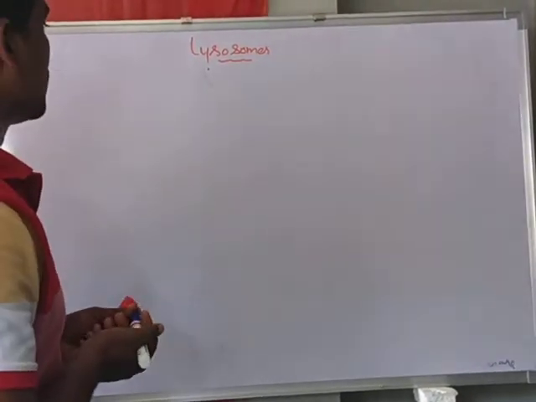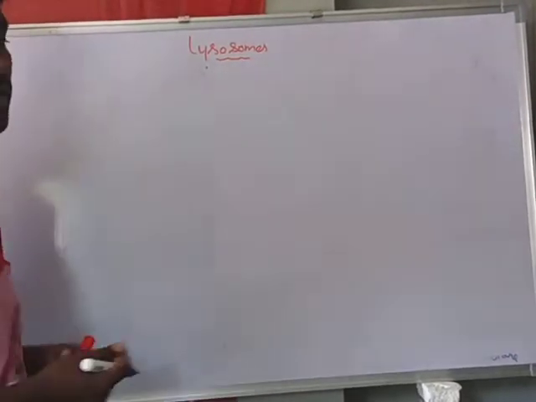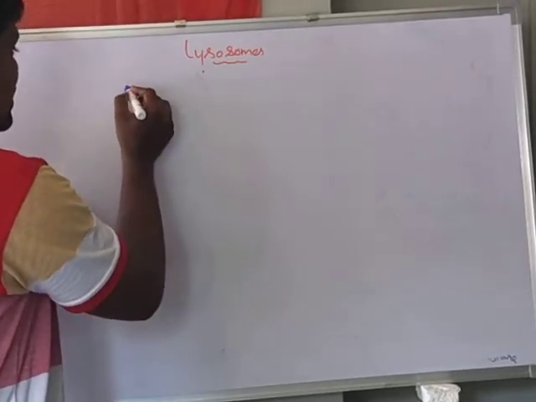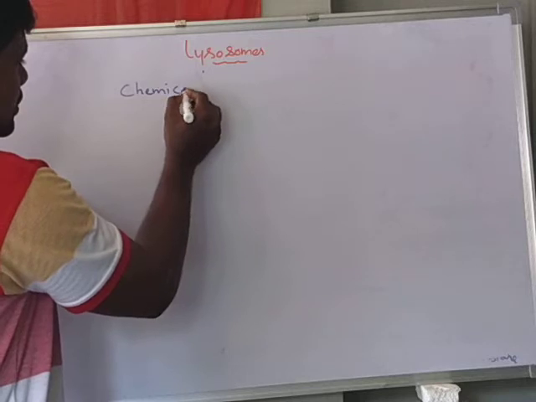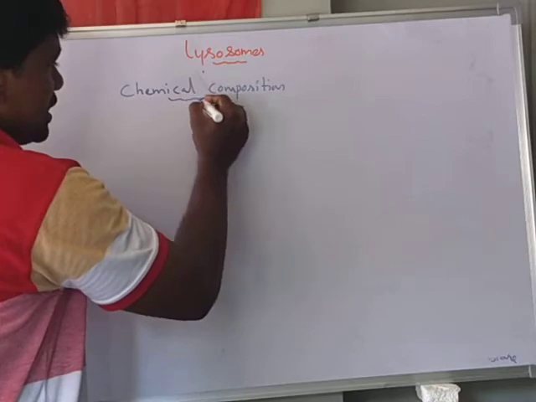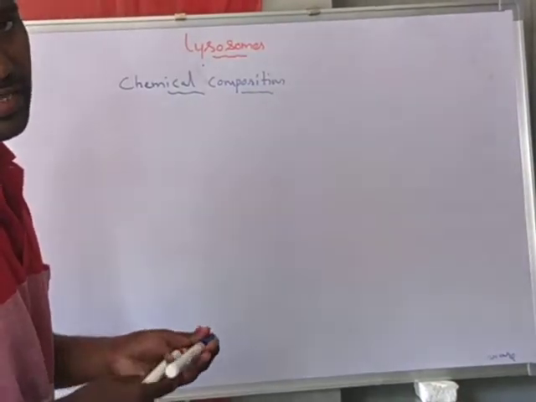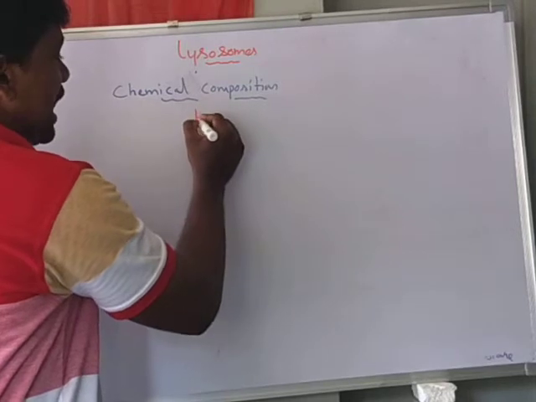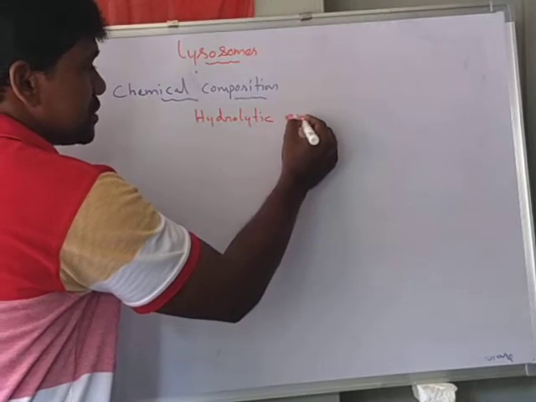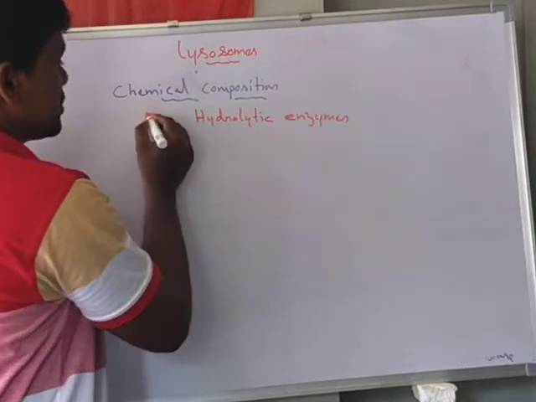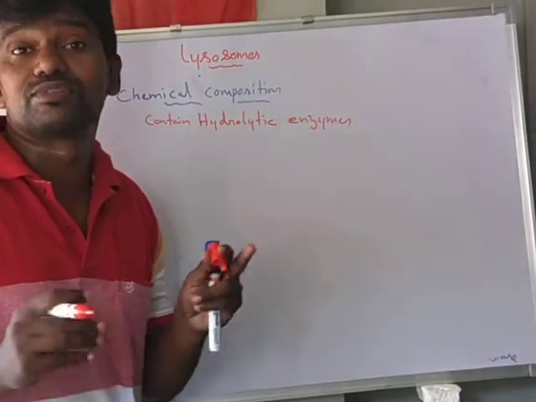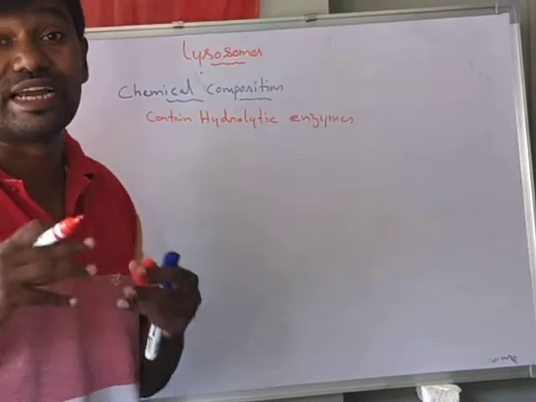Now we know the chemical composition of the lysosome. Lysosomes contain hydrolytic enzymes, which are involved in the digestive and phagocytic process.